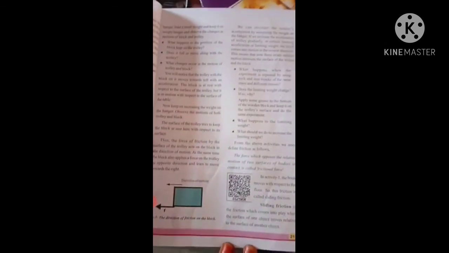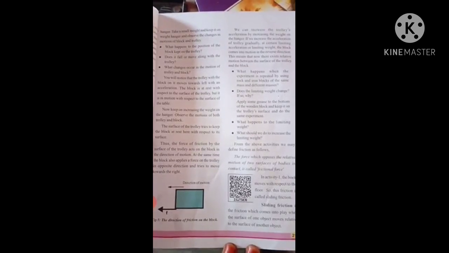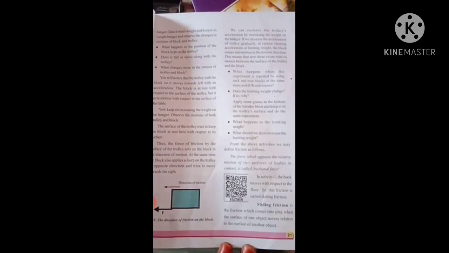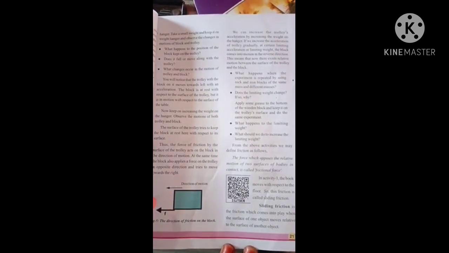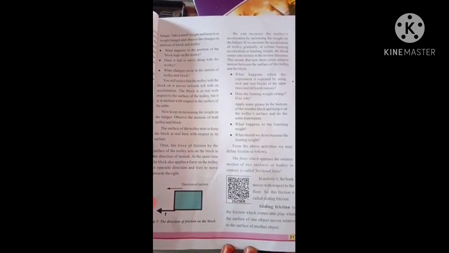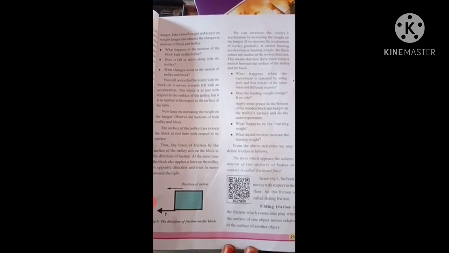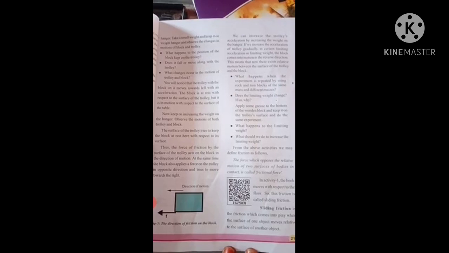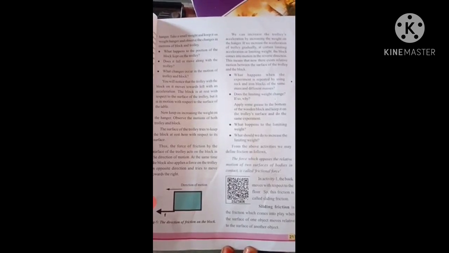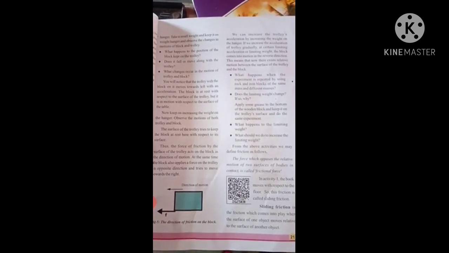What is the meaning of sliding friction? It is the friction which comes into play when the surface of one object moves relative to the surface of another object. From activity 1, there is relative motion between the block and the trolley. Because of the movement of the trolley, what happened? The blocks kept on the trolley also get the movement. That type of movement will be called sliding friction.